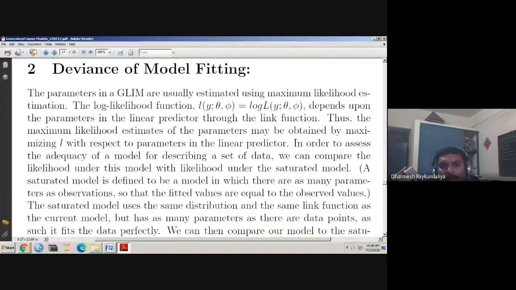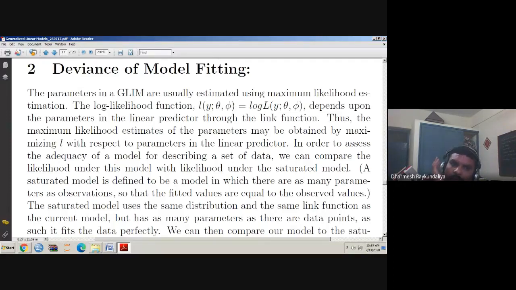Thus, the maximum likelihood estimates of the parameters may be obtained by maximizing L with respect to parameters in the linear predictor. So how will you maximize this? Of course, you maximize the log likelihood with respect to parameters in the linear predictor. In order to assess the adequacy of a model, adequacy means whether a model is really fitting well or not.